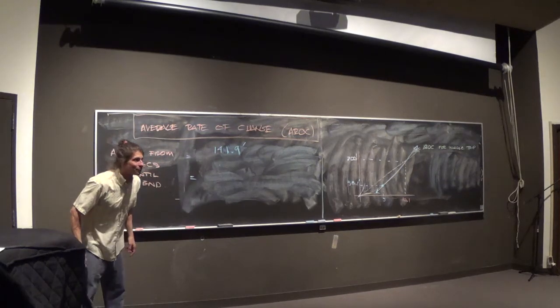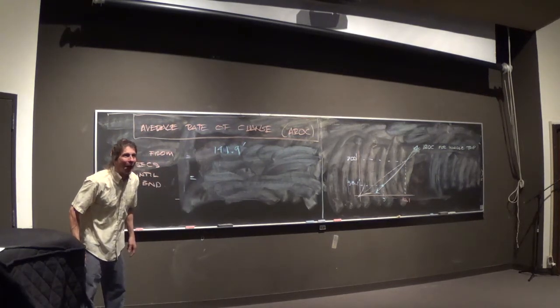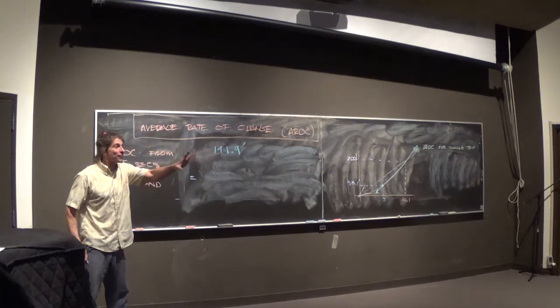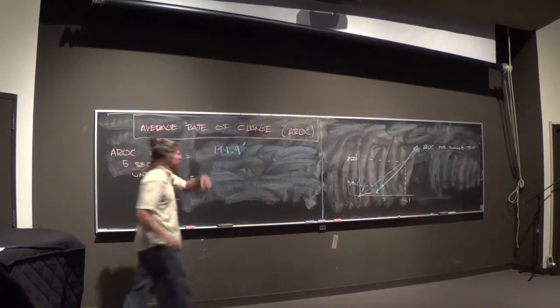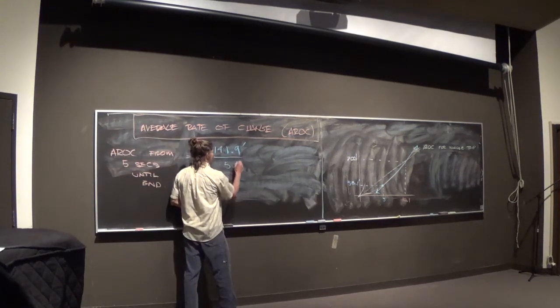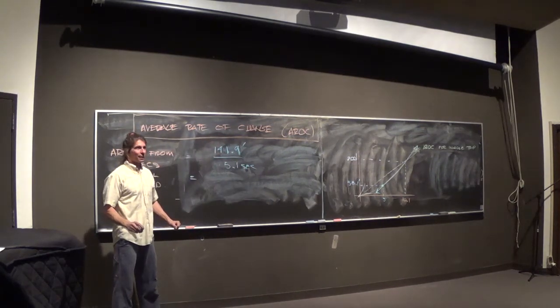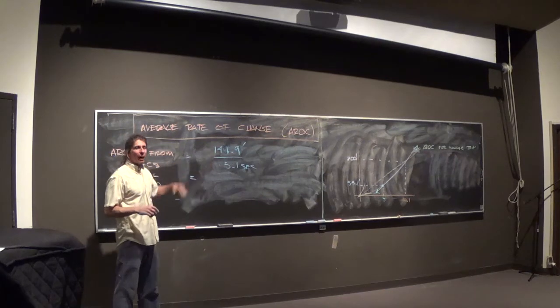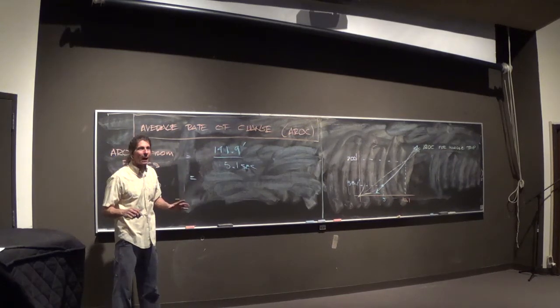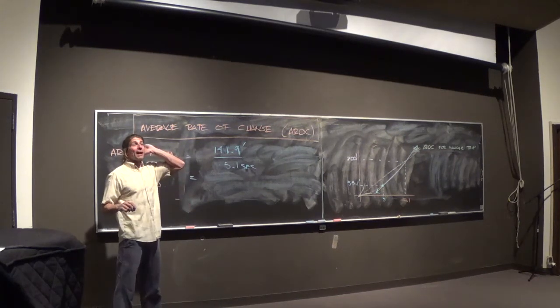How much time? 5 seconds. 5.1, right? Put the 0.1 on there just to keep our units consistent. So in feet, divide that out. What does that come out to in feet per second? Be brave.